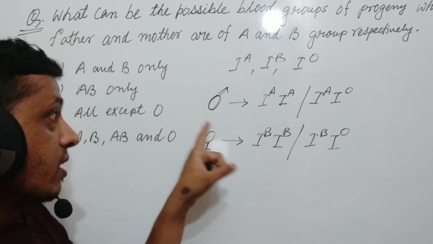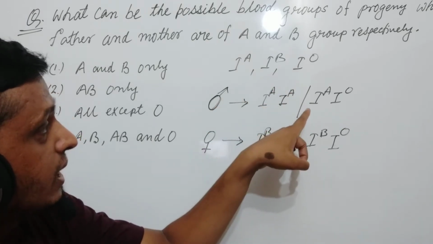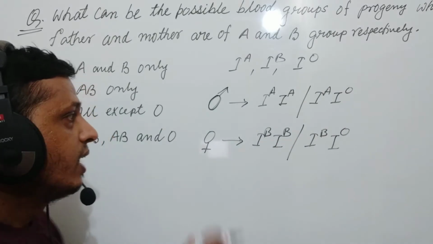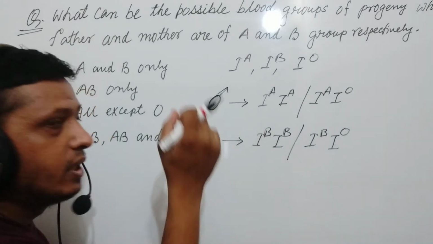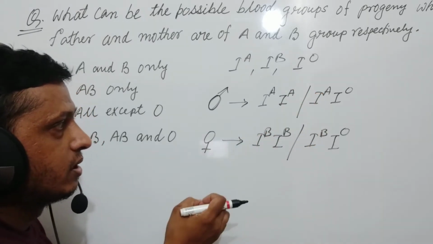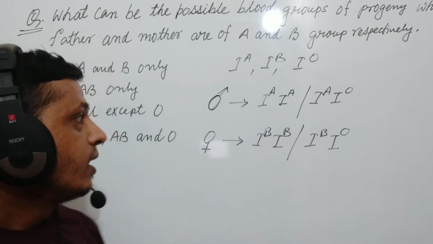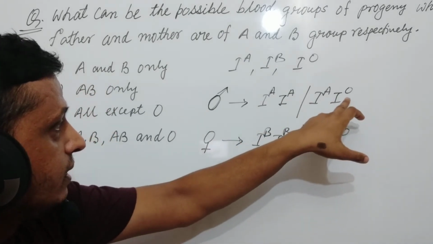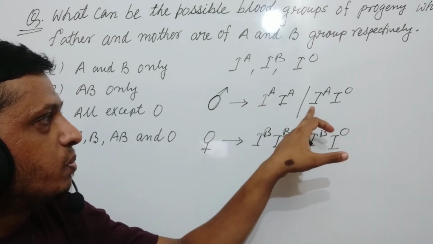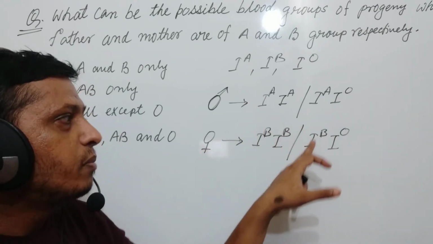But if the father's allelic combination for the blood group is IAI0 and the mother's is IBIB, then the progeny's blood group may be AB or it can be B. Now, suppose the father's allelic combination is IAI0 and the mother's allelic combination is IBI0.